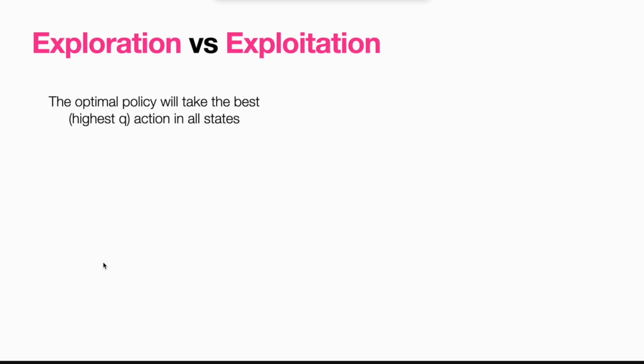So ultimately, what we want to find in reinforcement learning and in planning in MDPs is the optimal policy. The optimal policy is the best policy, right? Optimal means best. And optimal typically means best with respect to some explicit metric or measure. And for us, the optimal policy will take the best action in all states. And the best action means the action with the highest Q value. This is the Bellman optimality equation. So the optimal policy is the policy that takes the best action in all states.